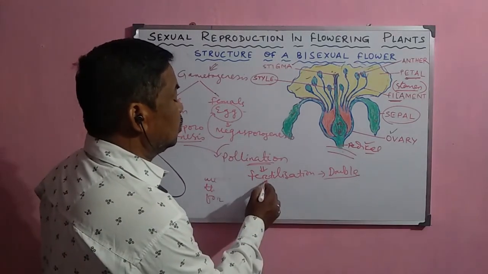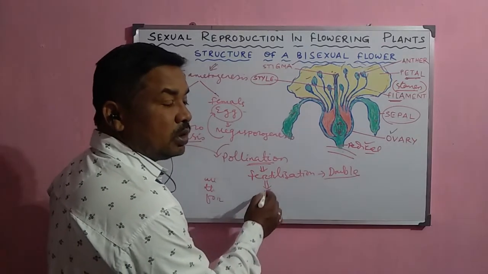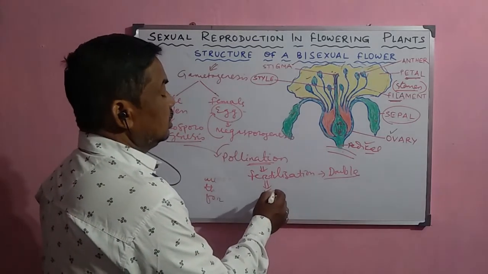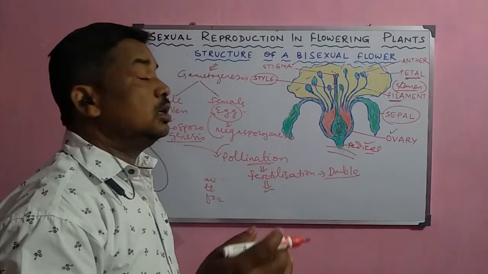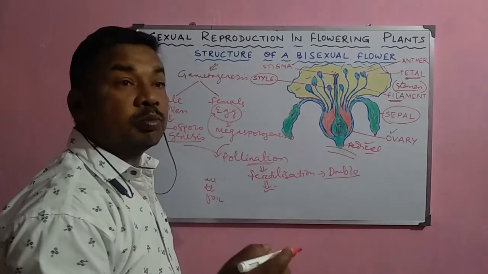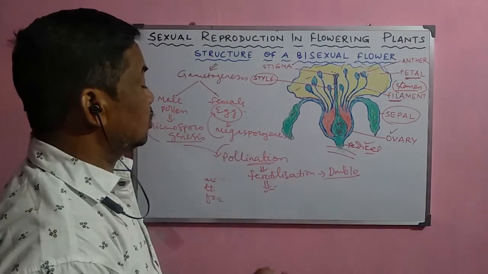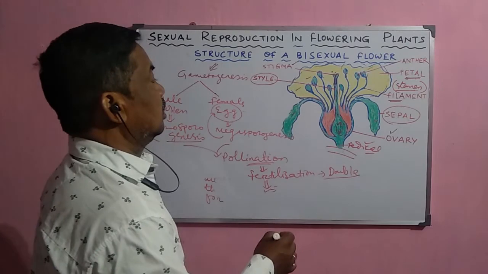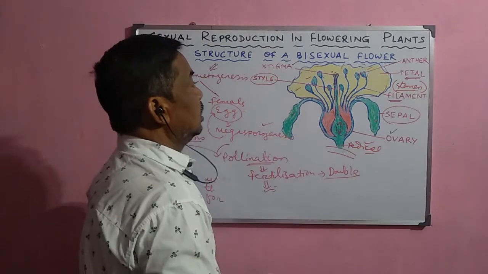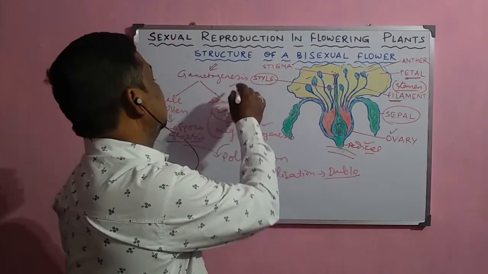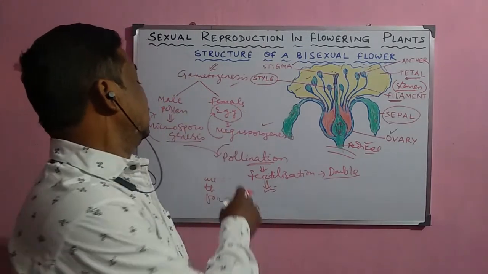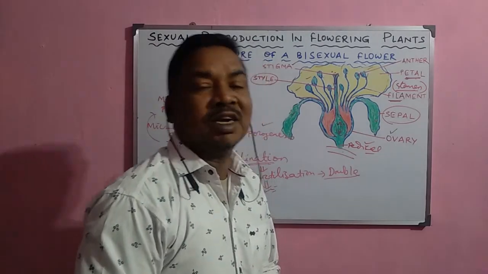Then come the post-fertilization events, the development of the embryo inside the embryo sac. Whether it is a dicot or a monocot embryo, we shall study how the cotyledon is formed, how it helps the development of the embryo, and the different parts of the embryo, etc. In this video we discuss this much, and in the next video we shall study gametogenesis, first microsporogenesis, then megasporogenesis, then continue with pollination, fertilization, and development of the embryo.